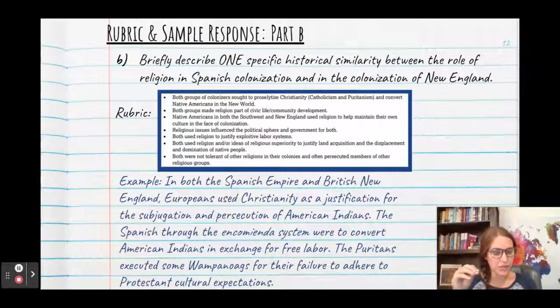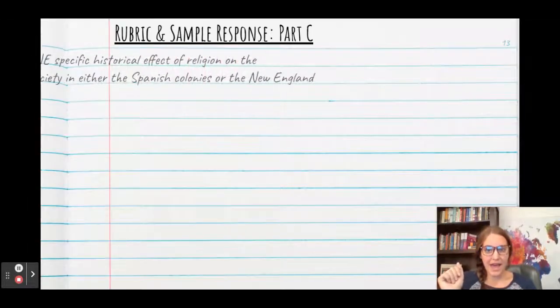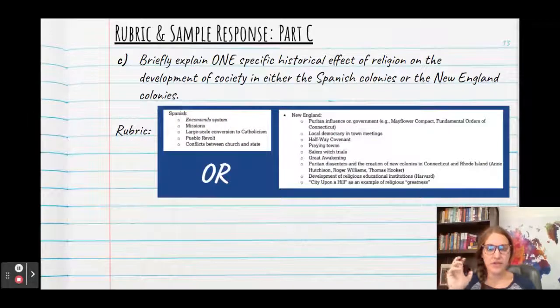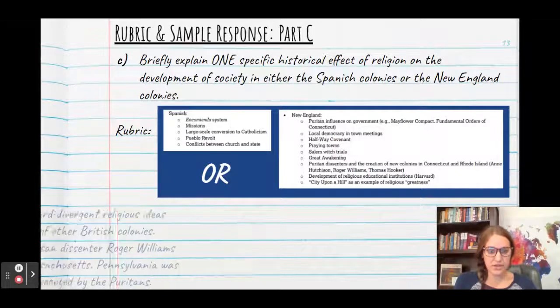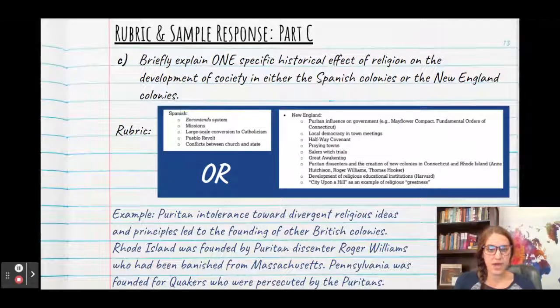So as you can see, I really followed the format that I described earlier, where here I have what the similarity is, and then I described how it was evidenced in the Spanish colonies and how it was evidenced in New England. All right, and then last, for part C, you were supposed to provide historical evidence for one of the regions. So here are some options for both regions, and here is my sample. I chose to focus on the Puritans in New England.